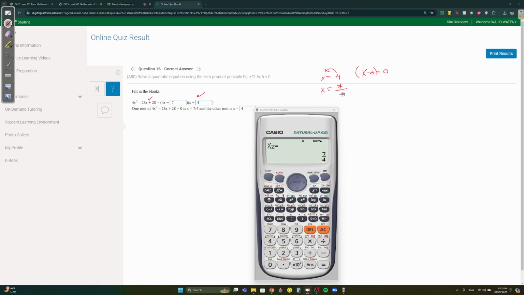How about here? You're going to take everything to the other side, but you can't do x minus 7 over 4. No. You multiply first by the 4, right? You want to multiply by 4 on both sides. So it's going to become 4x equals 7. Then take the 7 to the left: 4x minus 7 equals 0.